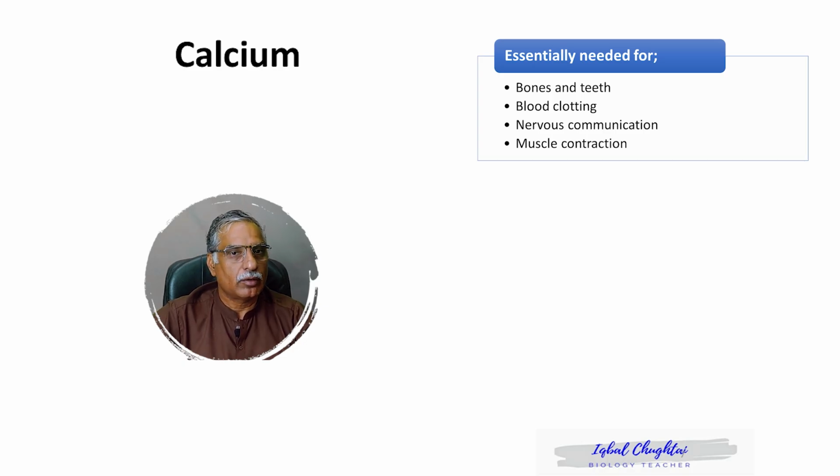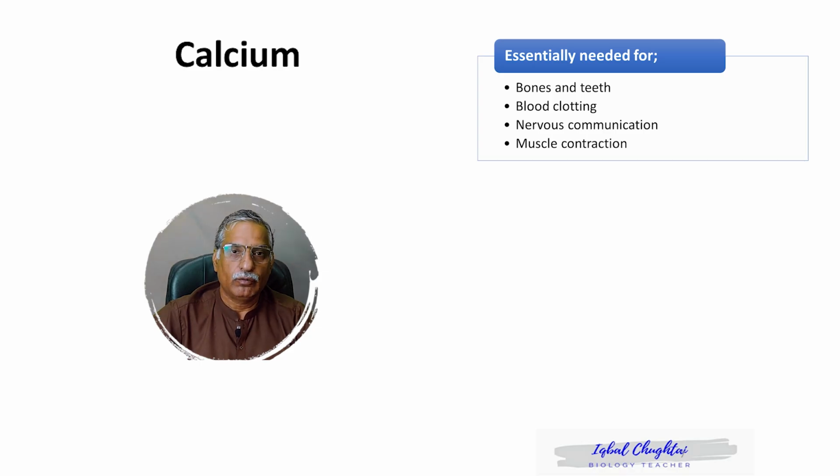This calcium is not only required for bones, it is required for healthy nervous communication. This calcium is required for healthy muscular contraction. And this calcium is also important when it comes to memory, because the brain cells, that is the nerve cells, maintain their communication with each other. That would not be possible without calcium. So calcium is very important to us.